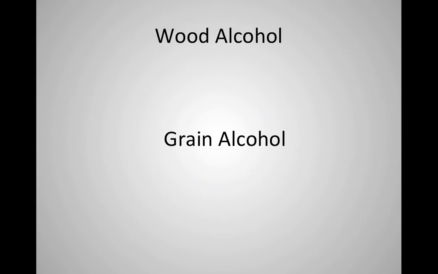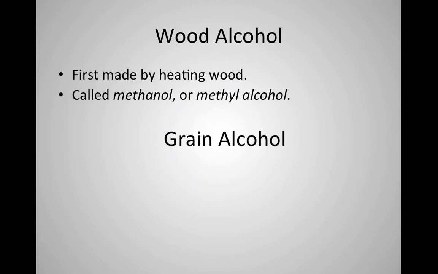Two common kinds of alcohol are called wood alcohol and grain alcohol. They're named after where they came from. So wood alcohol was first made by heating wood. You wouldn't let it burn. You would just heat it, and then a lot of liquids would come off the wood. And this one is called methanol or methyl alcohol. This is a picture of its chemical formula. You can see the H's for hydrogens and the C for carbon and the O for oxygen. So it's a pretty simple chemical.